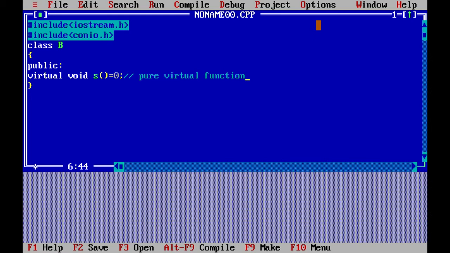Then close the class. Okay, class D derived from public B class.